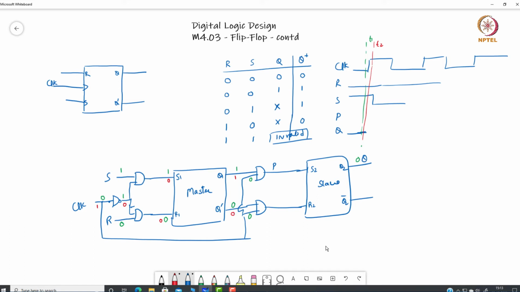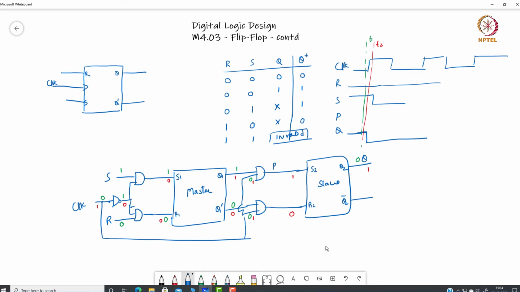Now the clock has become 1, this has become 1. So the value which is given as the input to slave set is 1, and slave reset is 0 because of this 0. Now because of that my Q is going to be 1. But when will it be 1? Only after clock has been there, and when this 1 will reach here. This 1 can reach only after clock has become 1. So after some small duration after clock has become 1, my output will become 1.